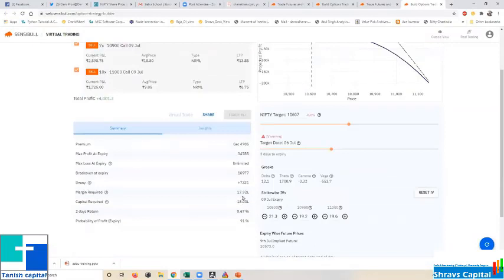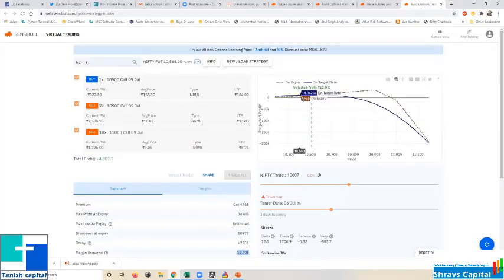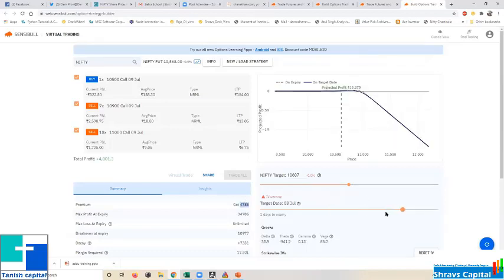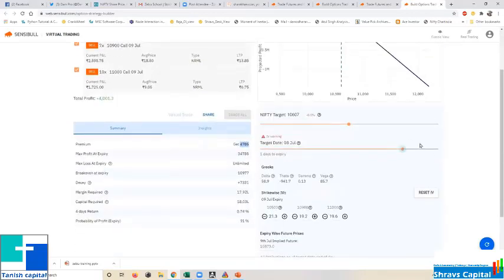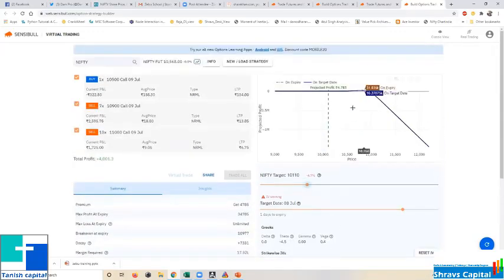My capital involved is 17 lakhs. Even if the market goes down, I'm going to get a minimum of 4,785. And if I'm cutting off my whole position on Wednesday, no need to carry till the end, just 1 day before expiry, this is the capital and this is the return I'm going to get. 0.7% is the return I'm going to get if the market stays here. If the market stays here, this is the percentage of return I'm going to get.